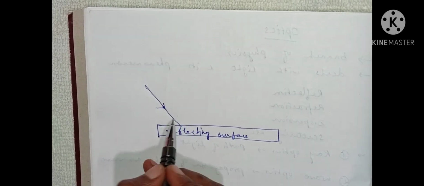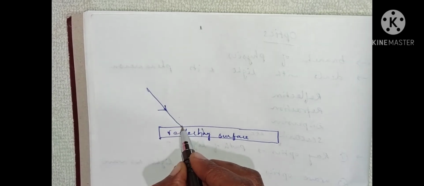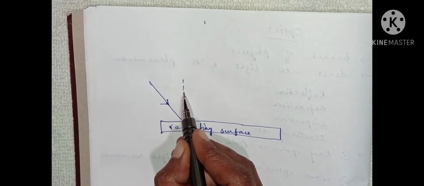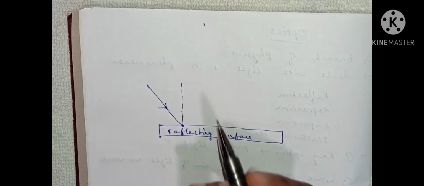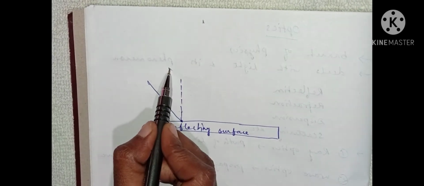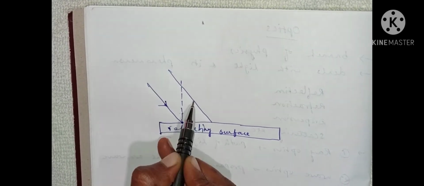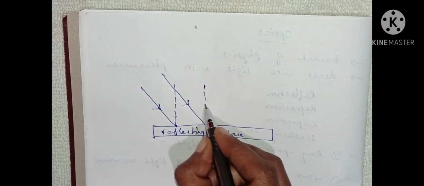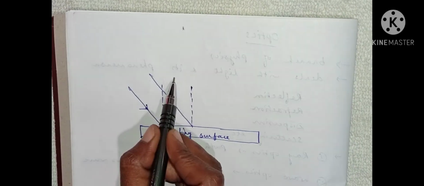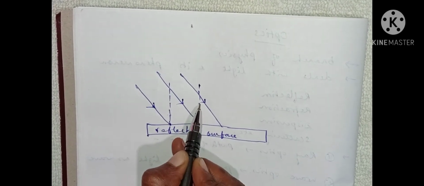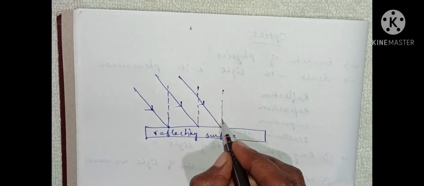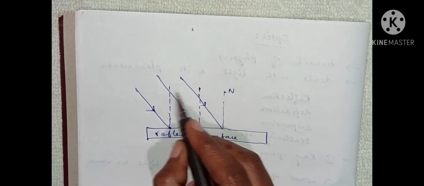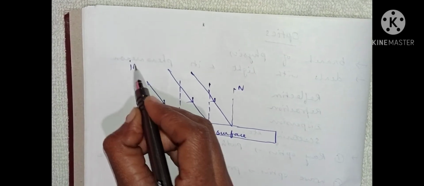This is the first ray which is incident at this point, and this is the normal at this point. Another ray which is parallel to the first ray is incident on this surface, and the third ray is also parallel to the remaining two rays.